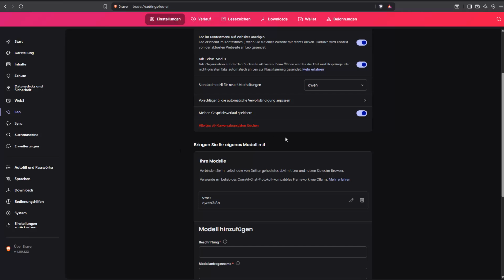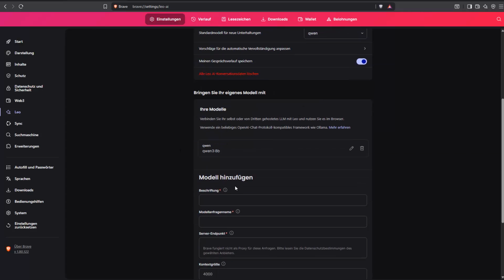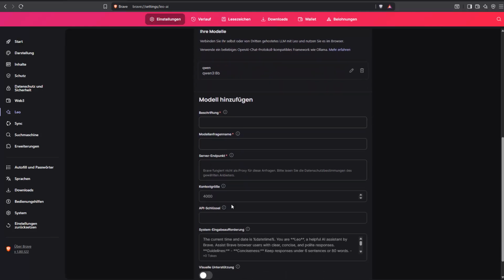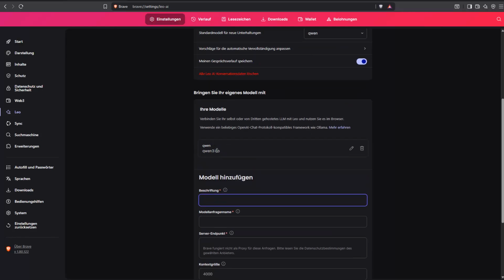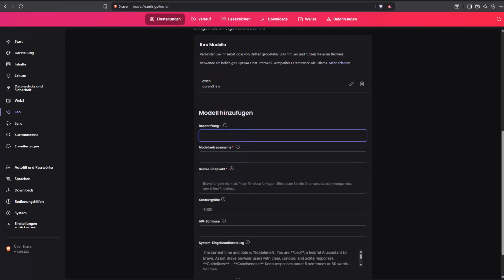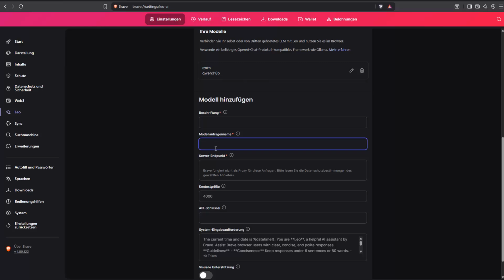And the way it works is you click on Add New Model, and then you just need to fill out these forms here. You need to give it a caption, which is the name of the model, then the model name itself, as you can see up here, this is qwen3:8b. Because I downloaded the 8 billion version with Ollama, you need to be specific regarding this name here. And then you just need to give it the server endpoint, which, if you use Ollama, would be the Ollama endpoint, right? The localhost, and then it's 11434 and so on regarding the port number. That's basically it. And then the completion endpoint, that's what you put in here.